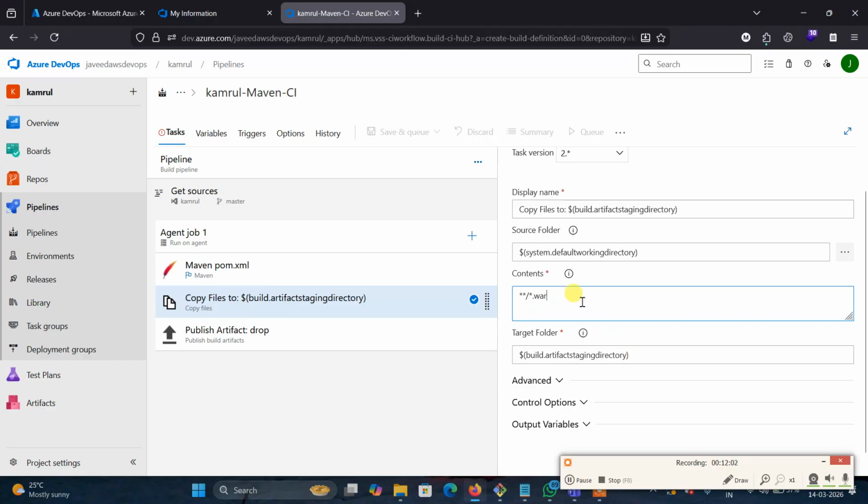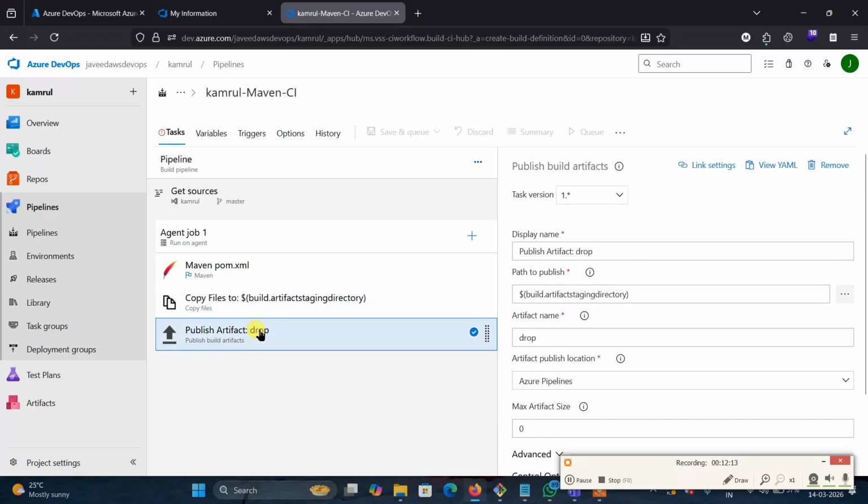Suppose you are running a standalone application, we need to give the jar here. And if you are building a web application, we need to give the war here. Okay, understand? Now the next thing is the drop folder. After copying this war to the directory, the drop location is where the artifact output goes. Generally the war is generated under the target folder. This artifact needs to be permanently moved to the drop folder. The display name is publish artifact drop.